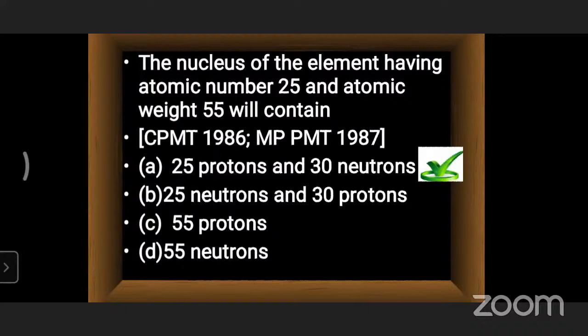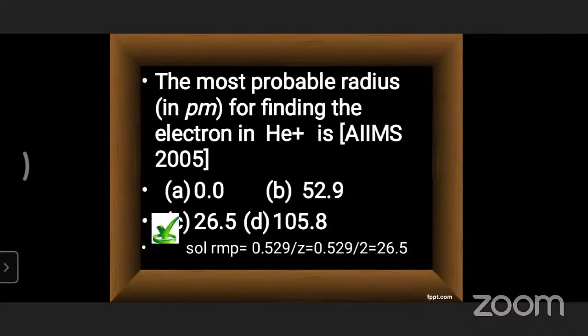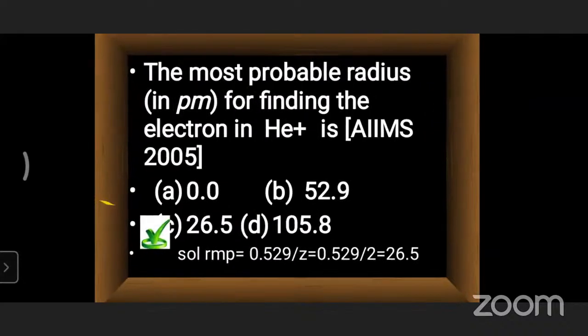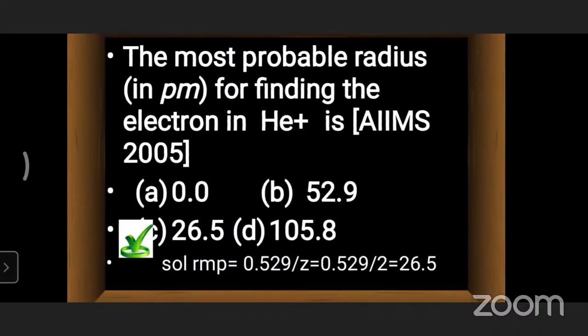Okay, children. After that, the next question, if we see here. One more question regarding the models we have completed. Isoelectronic questions also got completed. One more question is asking: what is the most probable radius in picometers for finding the electron in He plus? This question was asked in AIIMS 2005.